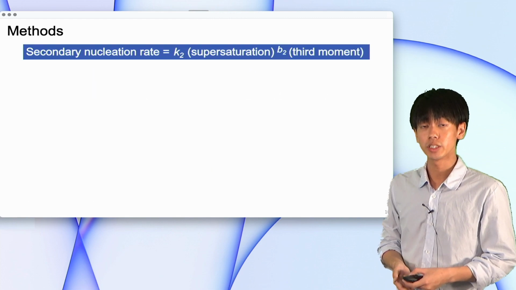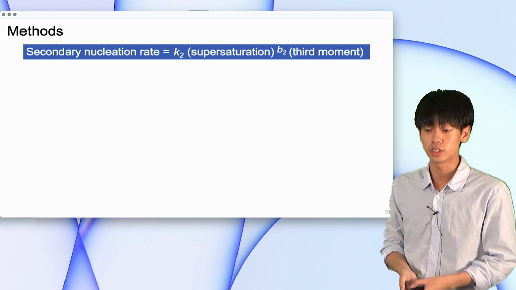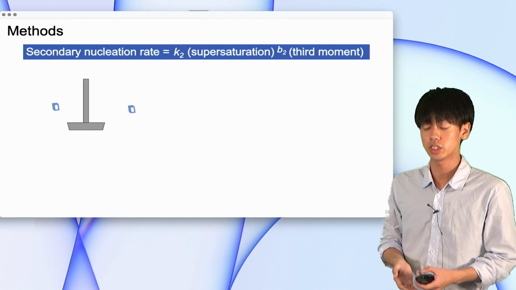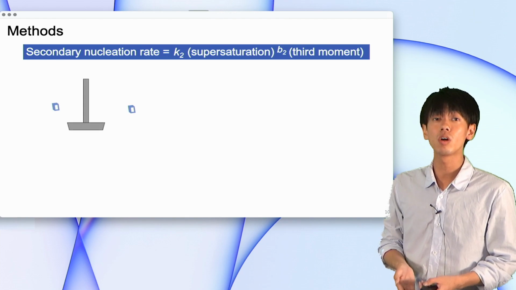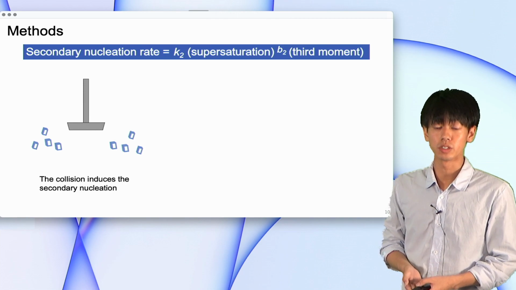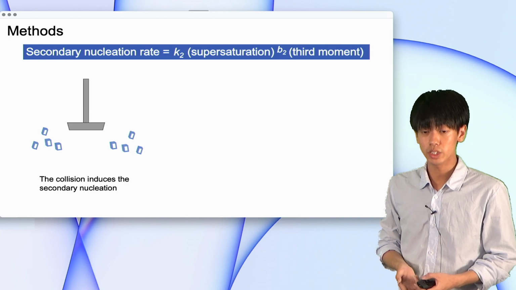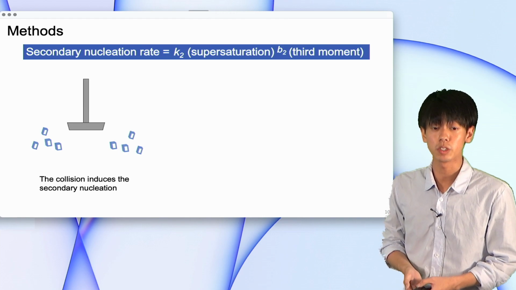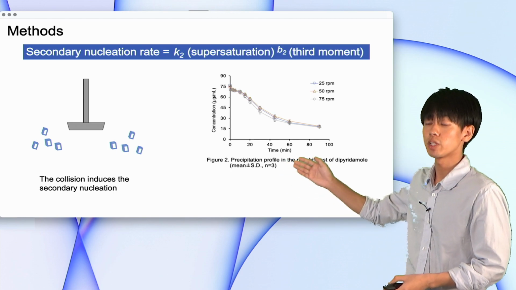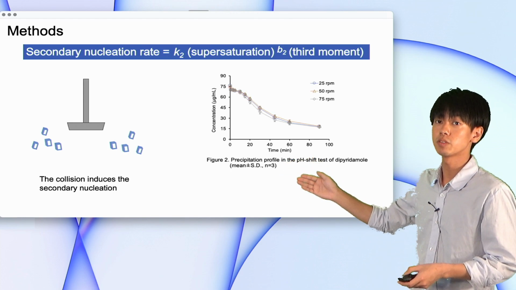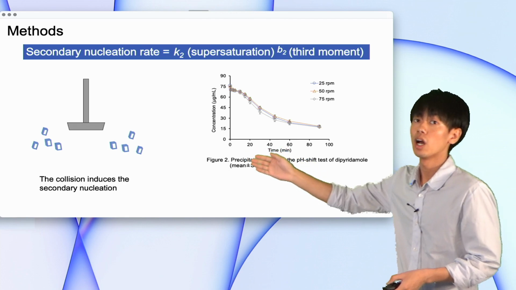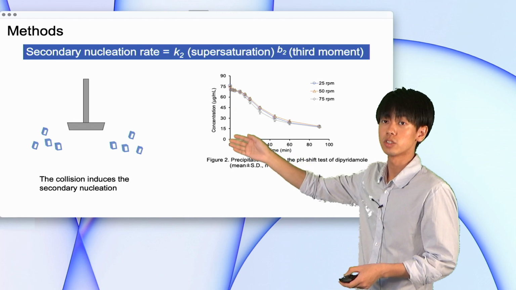Next, I will explain the coefficient of secondary nucleation K2 and B2. The secondary nucleation is sensitive to the paddle rotation speed because crystal collision induced the secondary nucleation. Therefore, we investigate the effect of the paddle rotation speed on the precipitation profile. Figure 2 shows the precipitation profile in the pH shift test of dipyridamole. The x-axis indicates the time, and the y-axis indicates the concentration.